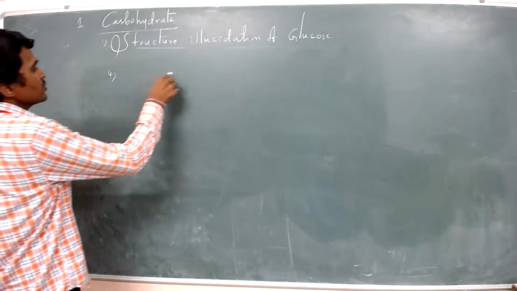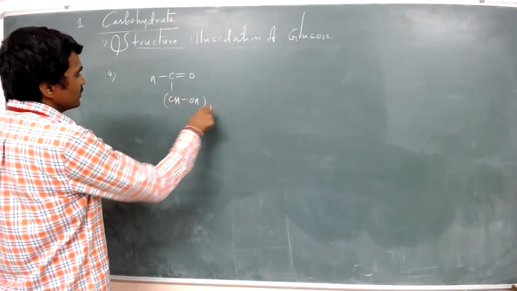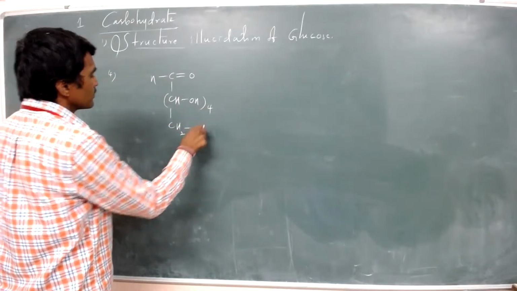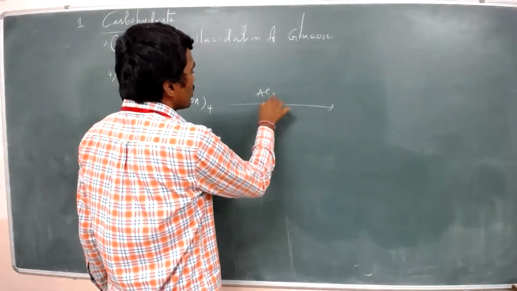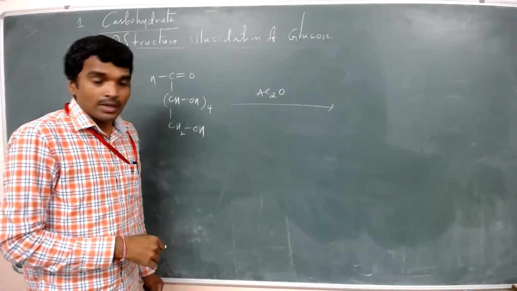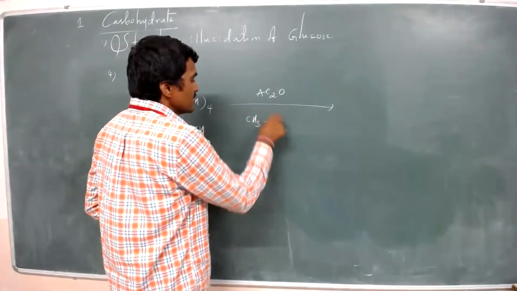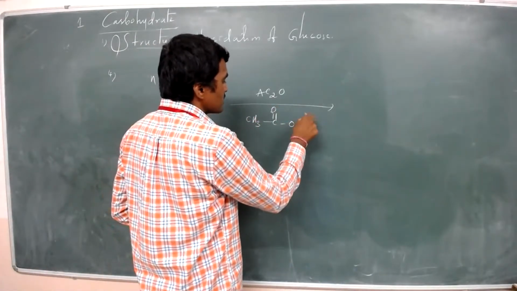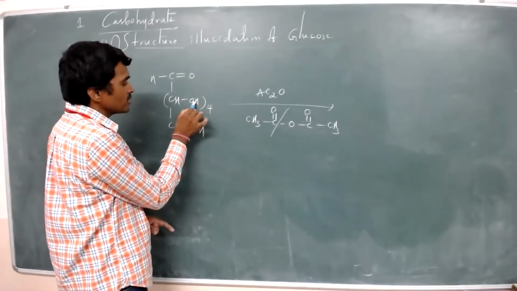Next, fourth one, see, glucose reacts with acetic anhydride, Ac2O. What is this acetic anhydride? Its formula is CH3, C double bond O, O, C double bond O, CH3. But the bond breaks.